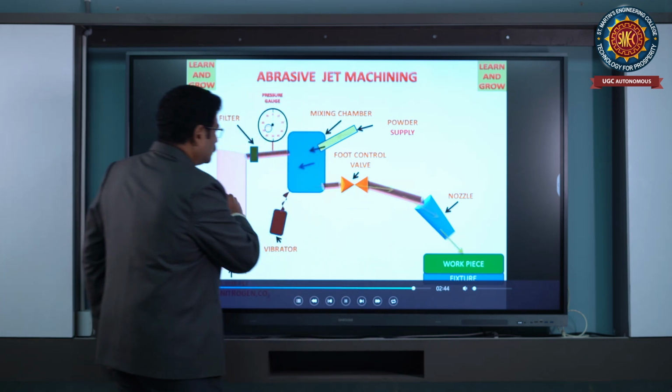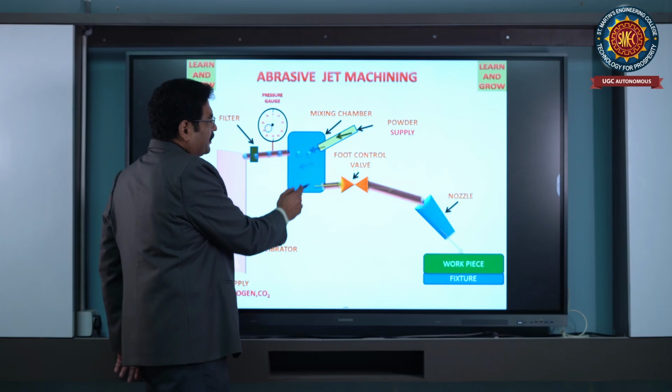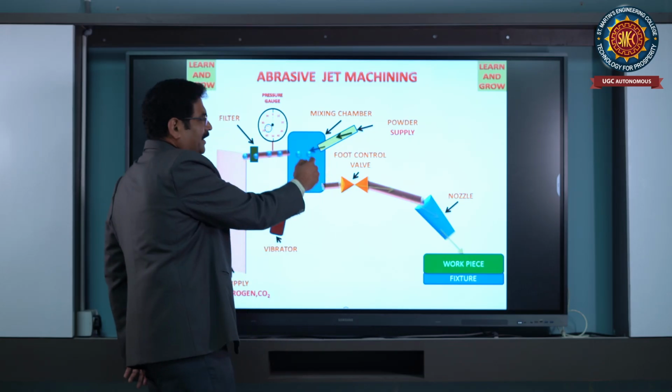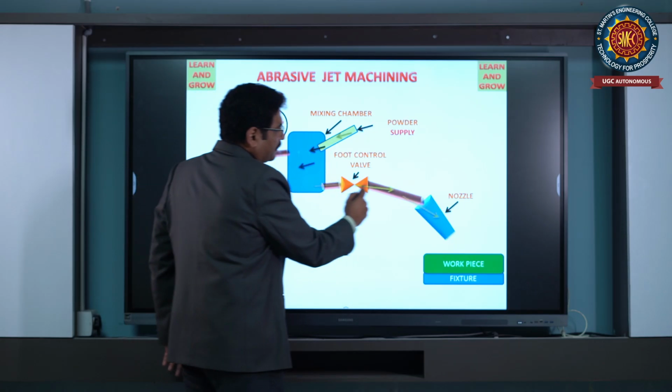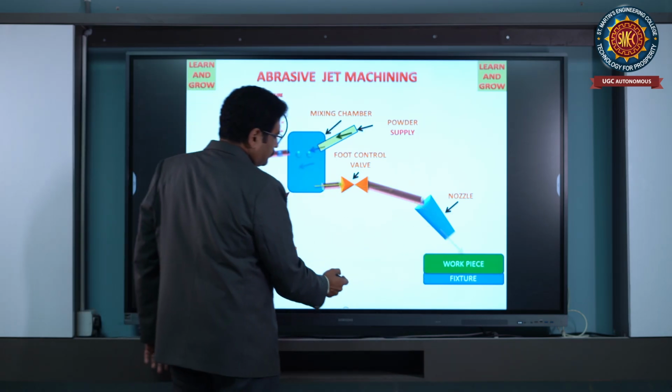See the flow of abrasives, how it will be going from here. Air mixed with abrasive will be coming here, abrasive mixed with air, and it will be going to the workpiece. This is the process of abrasive jet machining.